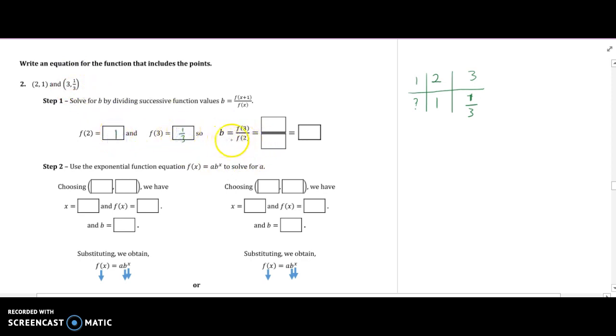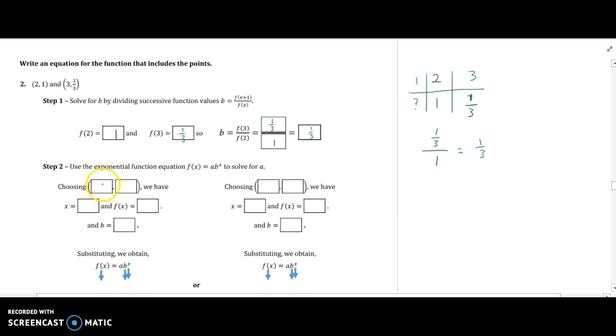So that means b equals, now how would I find b here? I'd have to do 1/3 divided by 1, which is just 1/3. Or f of 3 divided by f of 2. 1/3 divided by 1 is 1/3. Okay, so now we have our b is 1/3. Don't let that fraction scare you. You know how to do all of these things. You just have to follow the rules of fractions, which are not too crazy, but we're going to practice them, so it'll be all right.